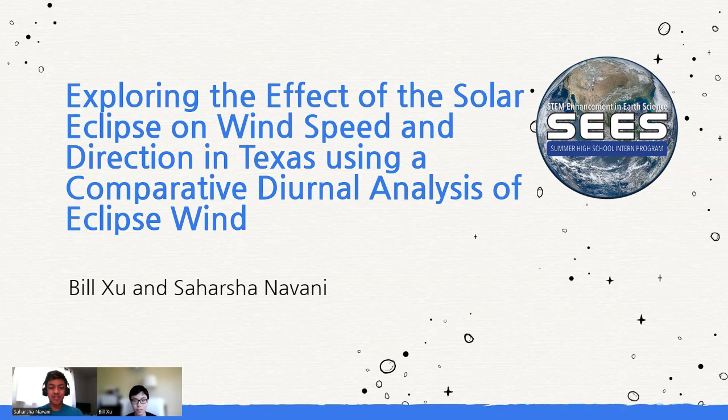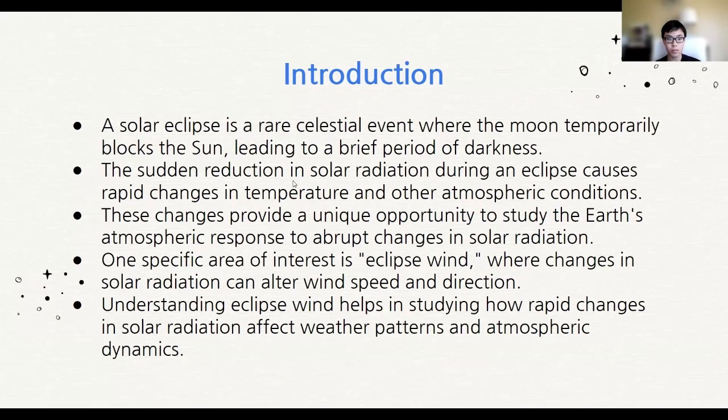And I'm Saharsha Navani. The title of our project is Exploring the Effect of the Solar Eclipse on Wind Speed and Direction in Texas using a Comparative Diurnal Analysis. A solar eclipse is a rare event where the moon blocks the sun, causing quick changes in solar radiation and temperature. This gives us a unique chance to study how the Earth's atmosphere reacts.